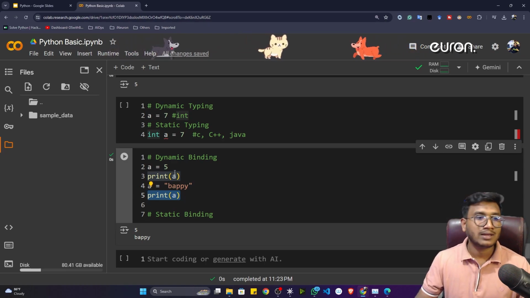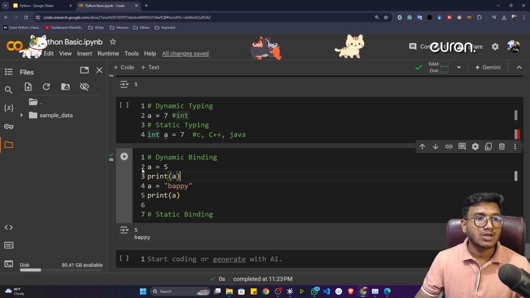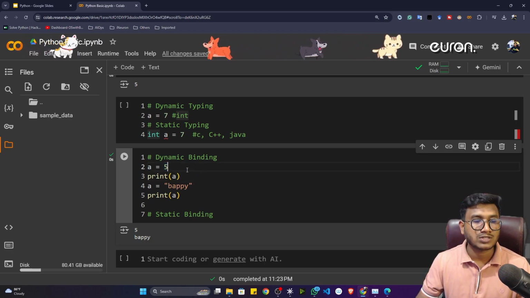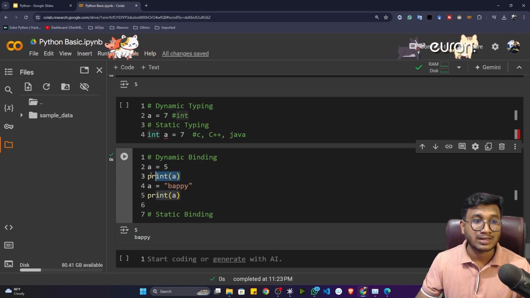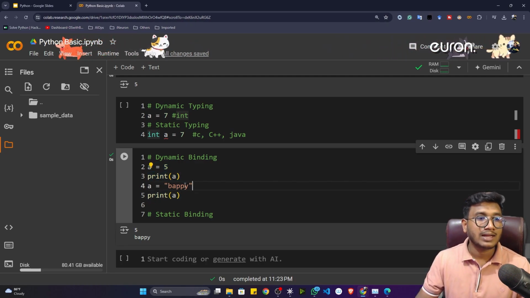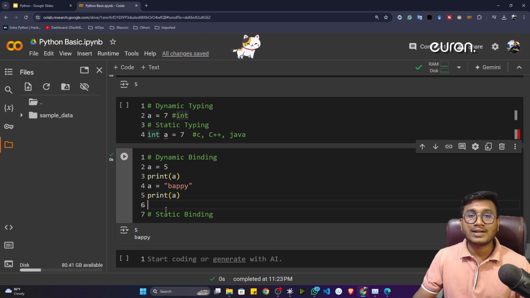So what is happening? I think you know Python is an interpreted programming language, right? It reads line by line. First it comes here, a is equal to 5, and prints that 5. Then again it comes to a is equal to Bappy, so it prints Bappy. That's why you can see 5 and Bappy. This is actually called dynamic binding.